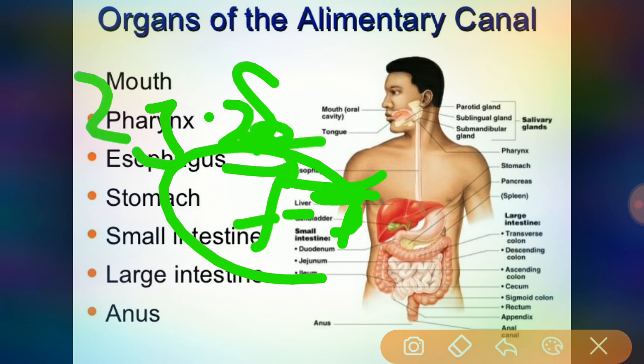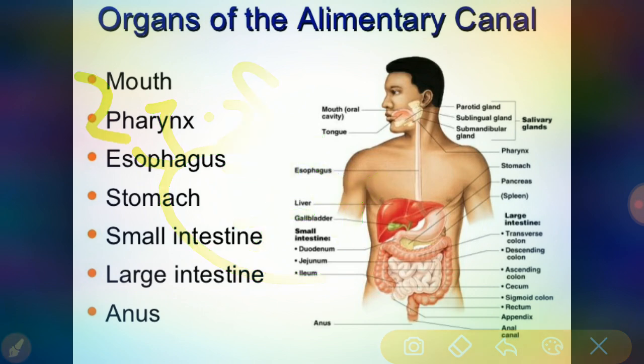So these are the organs of the alimentary canal, meaning the organs of the gastrointestinal tract. Then coming to the accessory digestive organs.